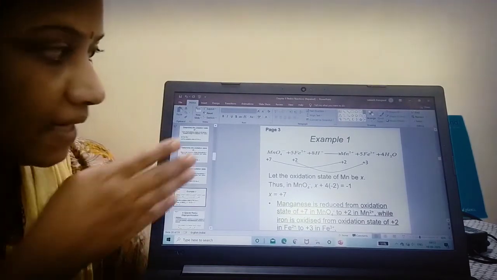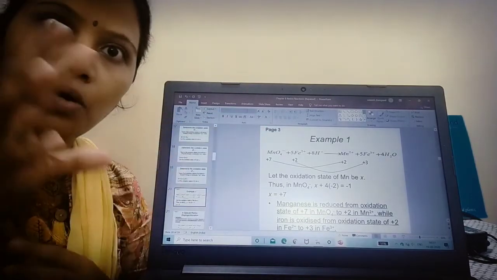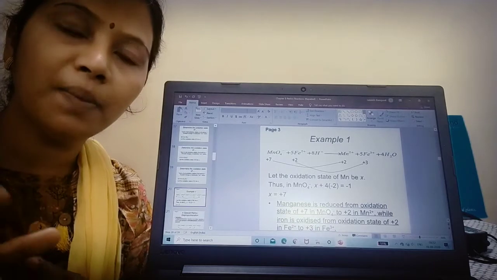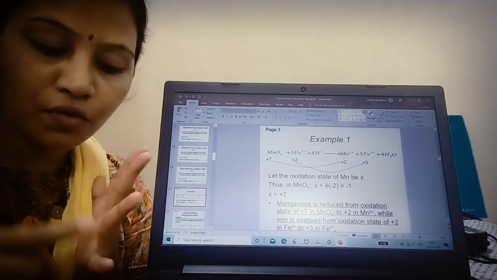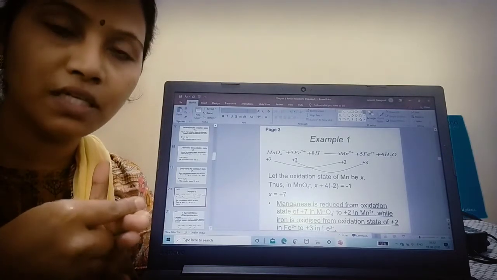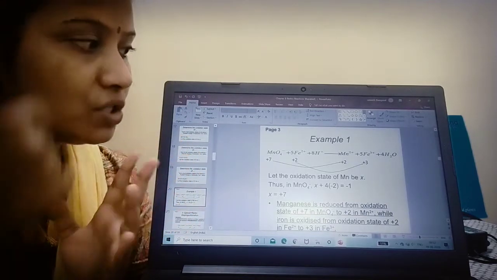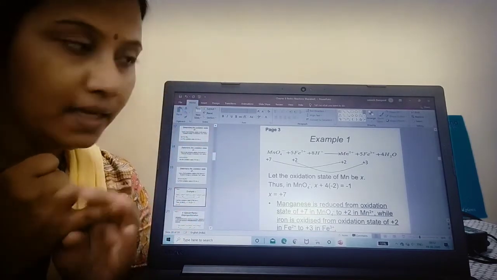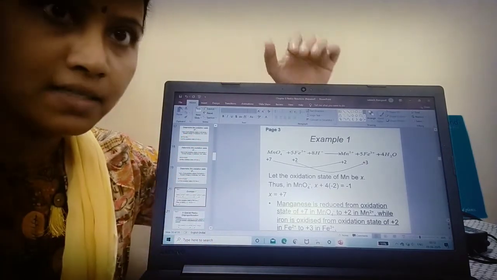So this is an example. See children, in many of the slides I have put only page 2 because they all are concentrating on a particular topic. I have subdivided the topic as oxidation and reduction in terms of oxygen, in terms of hydrogen, in terms of electron, in terms of oxidation state, then oxidizing and reducing agents, and how to determine the oxidation state. And with this tabular column, I'll just tell you how oxidation state is changed.